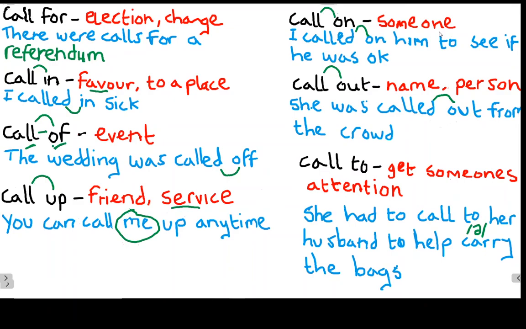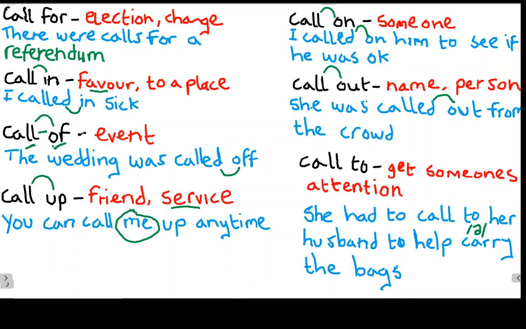Finally, we have call to. What does this mean? Well, we can call to someone to get their attention. So perhaps someone is across the road, we want to get their attention, we call to them, and hopefully they hear us and respond. So for example, look at our sentence. She called to her husband to help carry the bags. So in this situation, the bags are too heavy. She tried to get her husband's attention to come and help her carry some of these bags.